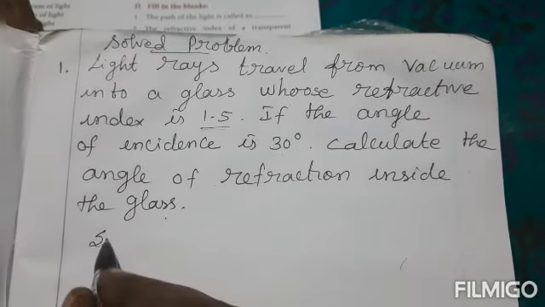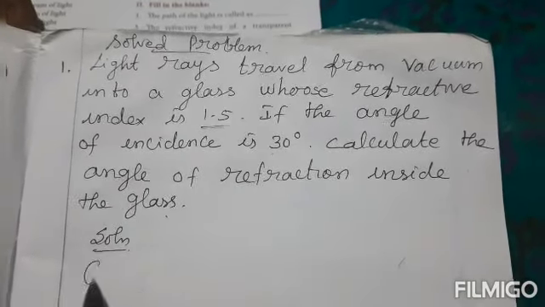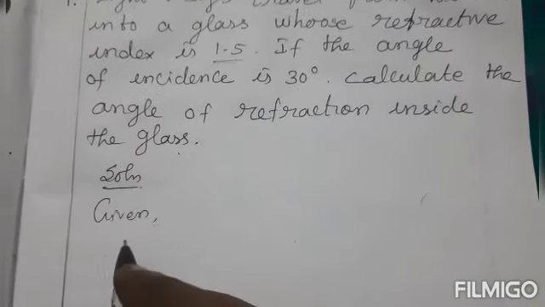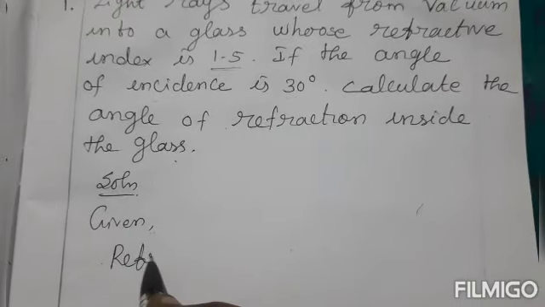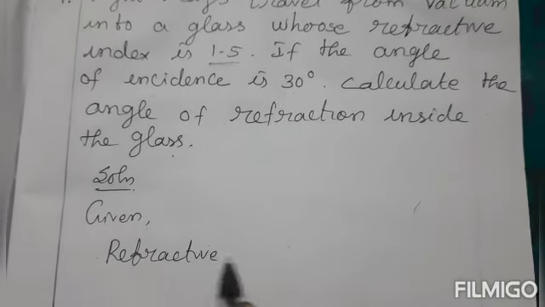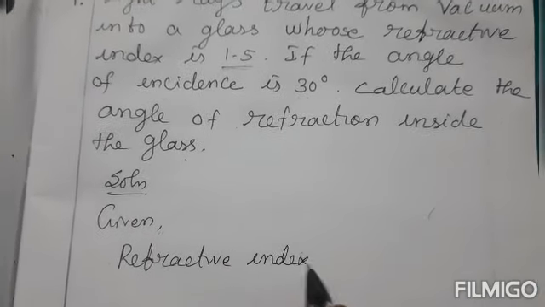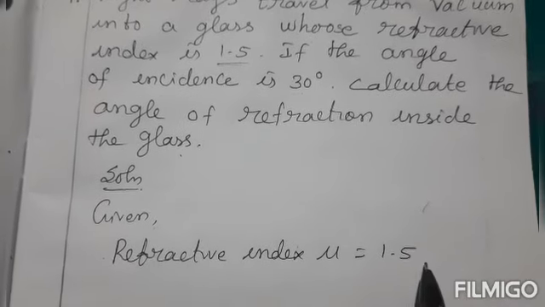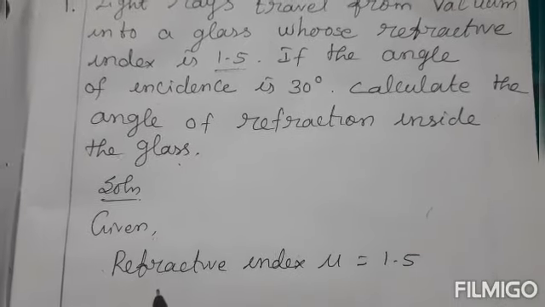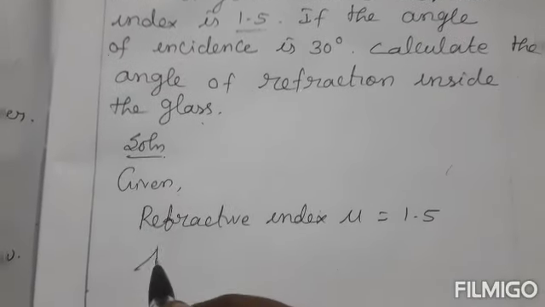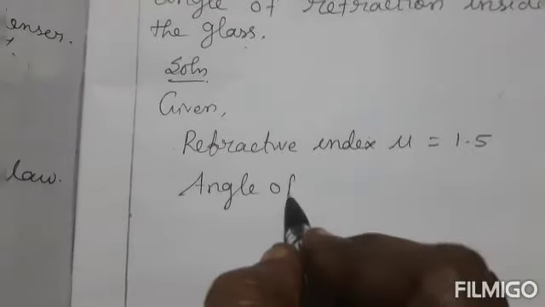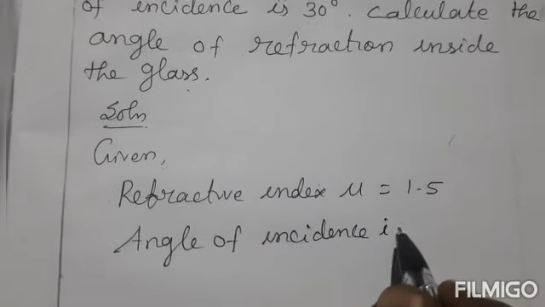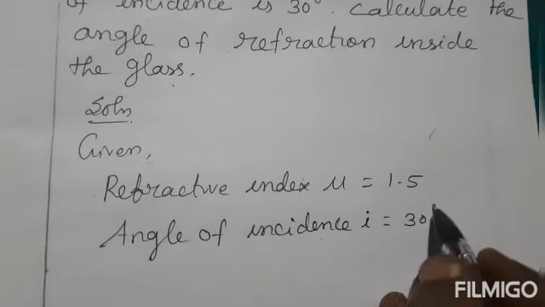First you have to write what is given in the question. Given: refractive index mu equal to 1.5. Refractive index has no unit, so no need to write anything. Next, the angle of incidence, small i equal to 30 degrees.